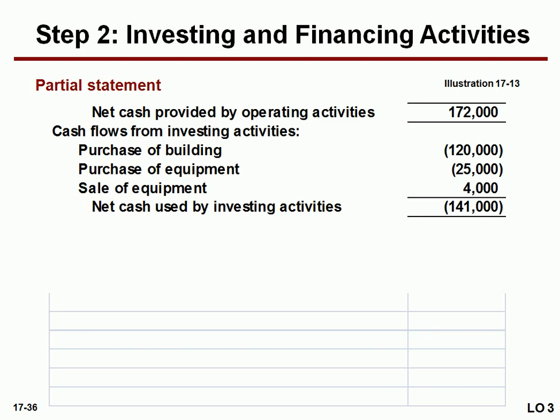Because we have a loss here. And in net cash provided by operating activities, we had a positive balance. In any case, whether operating, investing or financing activities, if you get a positive balance, you write net cash provided by. And if you got a loss, like 1,41,000 in this scenario, or any scenario with a loss, you write net cash used by investing activities. So you should remember that.